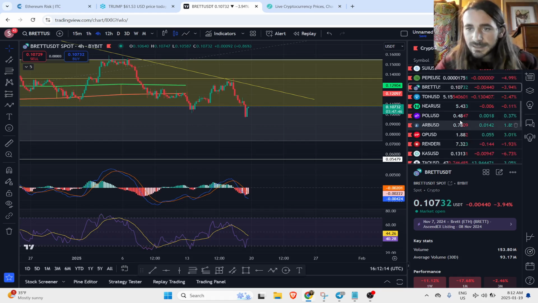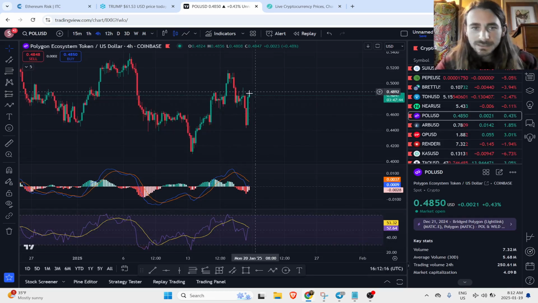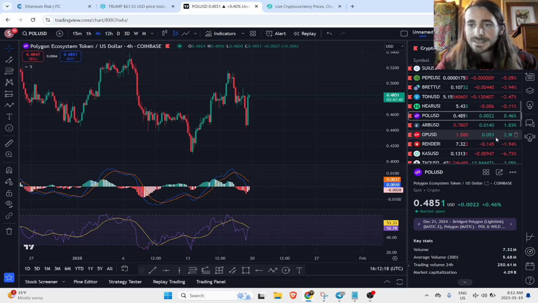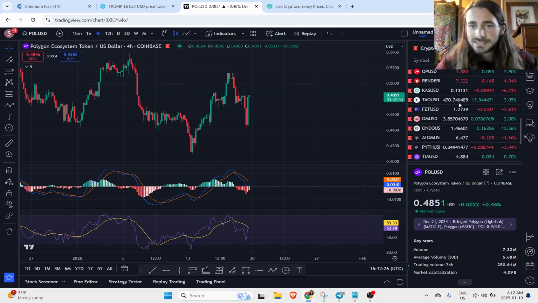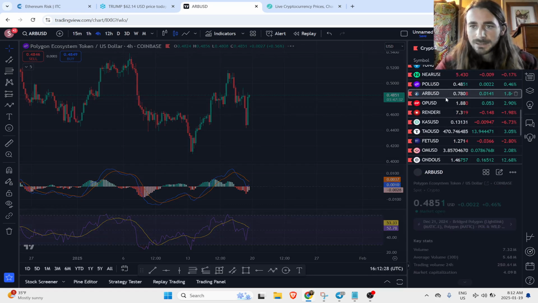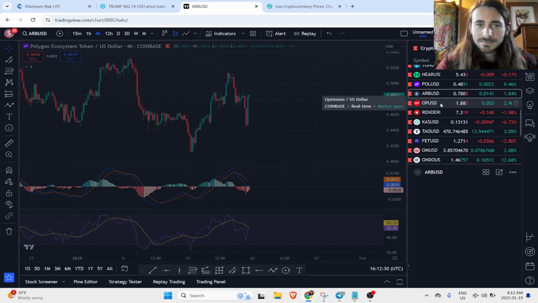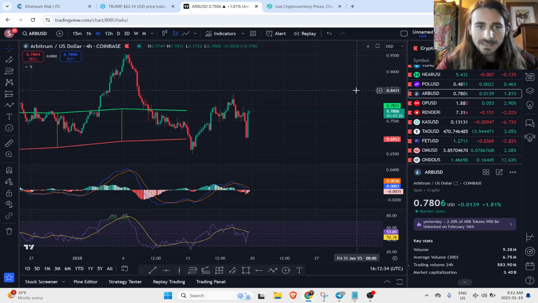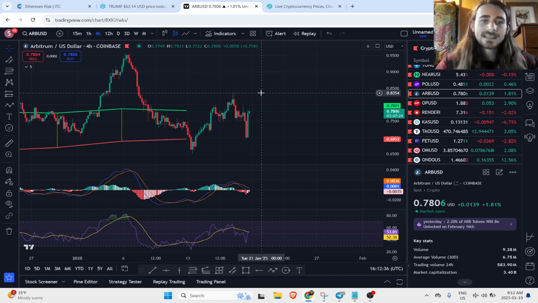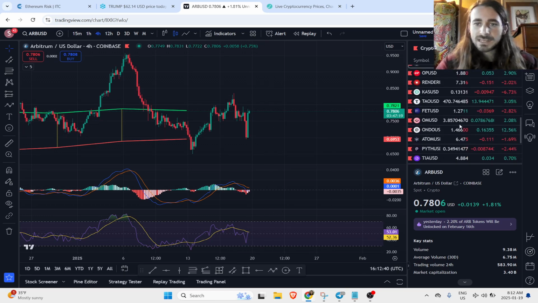But we can see, obviously, Polygon doing okay, but Arbitrum and Optimism. So I talked about these three yesterday, the Ethereum Layer 2s. And obviously, ETH L2s are doing well because Ethereum's doing well. So yeah, we see those going up. Arb and Optimism are still contending with this bull market support band. We want to see these highs get taken out, and again, that subsequent higher low for continued trend.